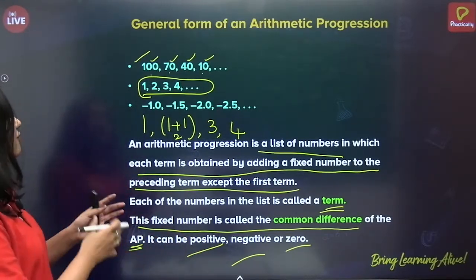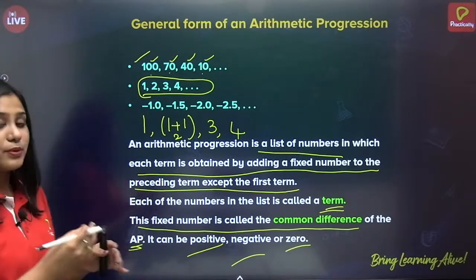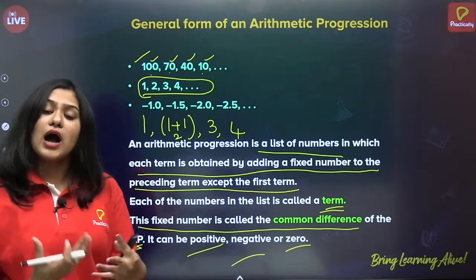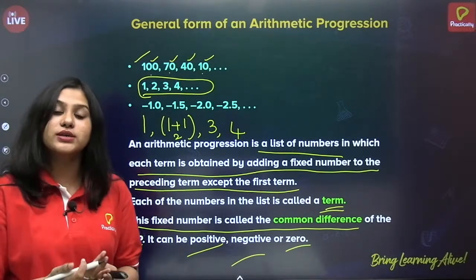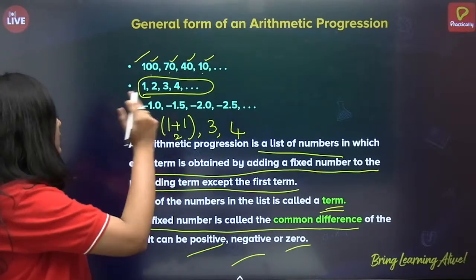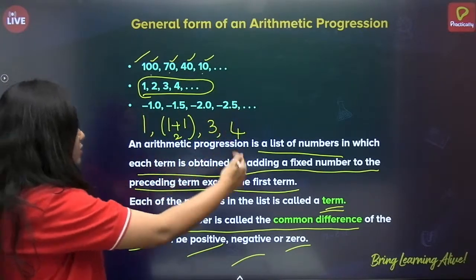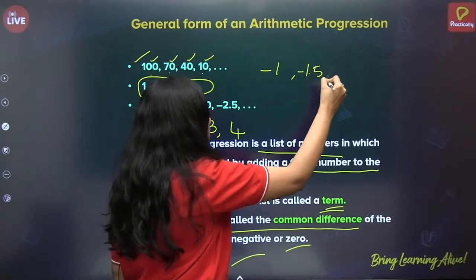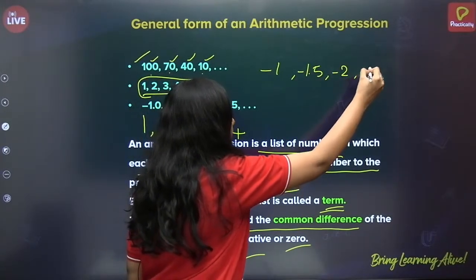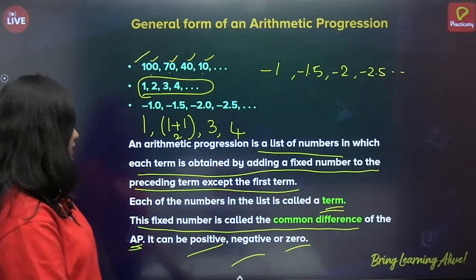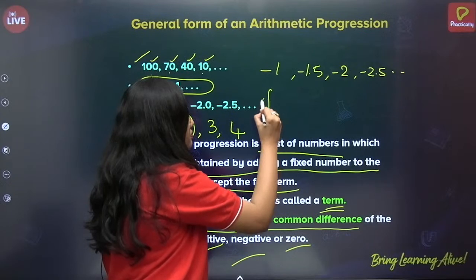So let us again take an example to understand what is the first term and common difference, and how the common difference can be positive, negative, or 0. Okay. Alright. Now, shall we take the last one, that is minus 1, minus 1.5, minus 2, minus 2.5, and so on. Correct? Now, in this, what is the first term?